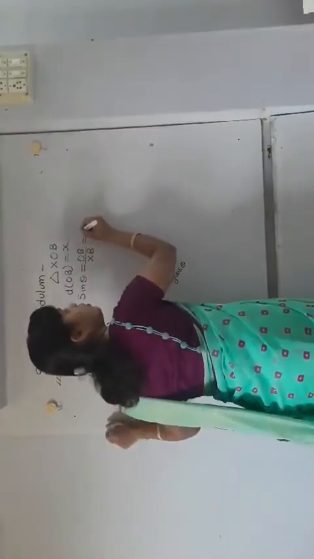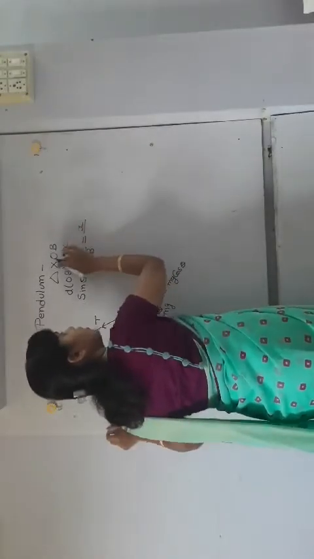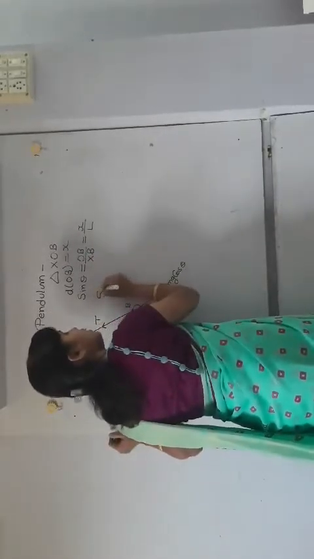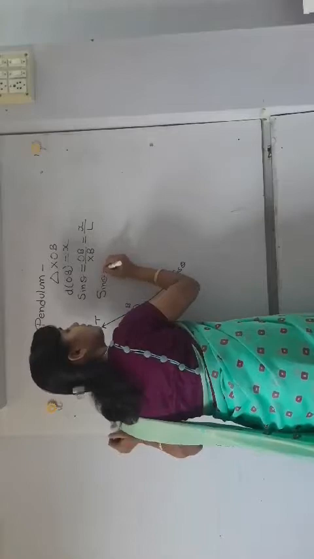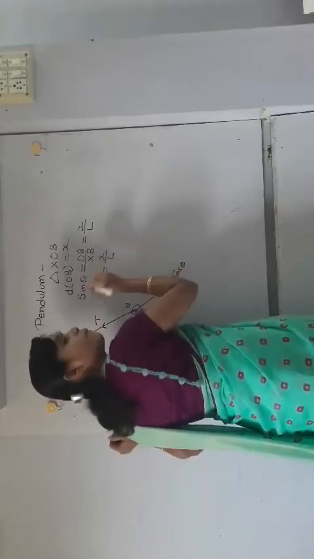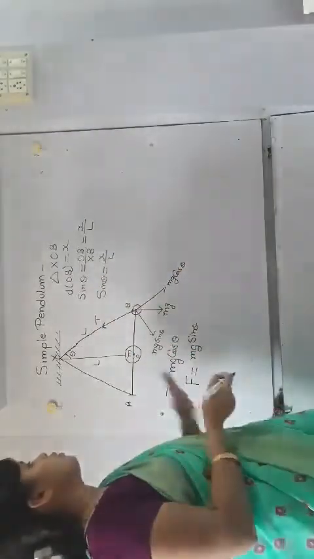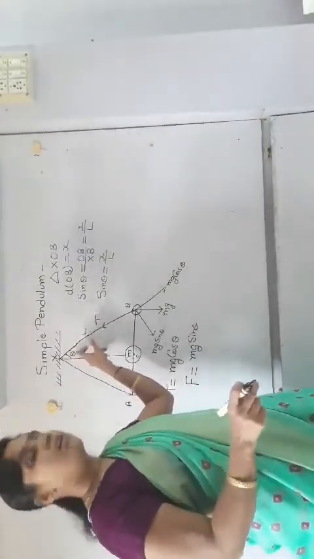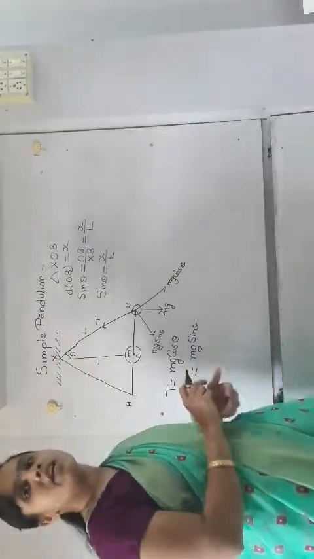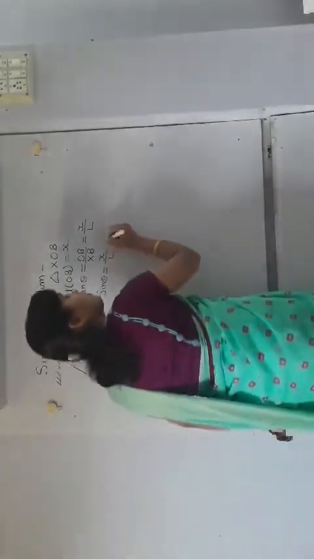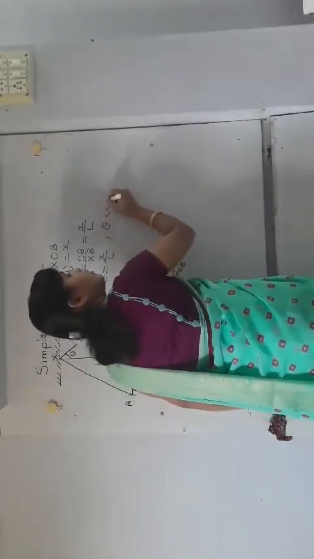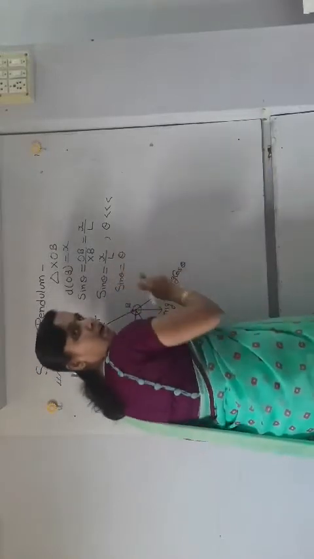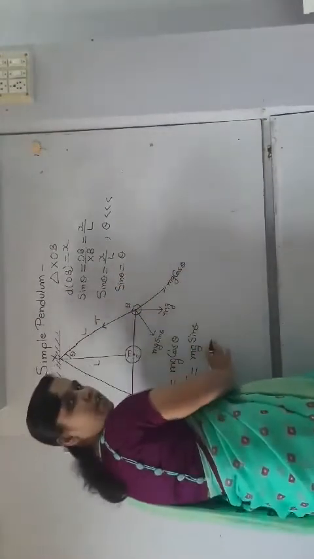OB is equal to x and XB is equal to L. Means sine theta is equal to x upon L. Now I already told you that this theta is very small, so you have to assume that theta is very small. And if theta is very small, then sine of theta is equal to theta.